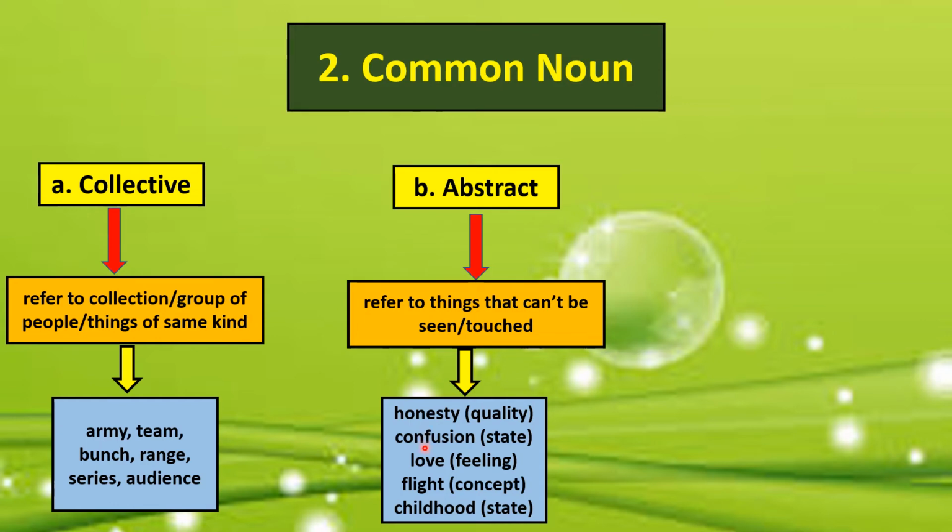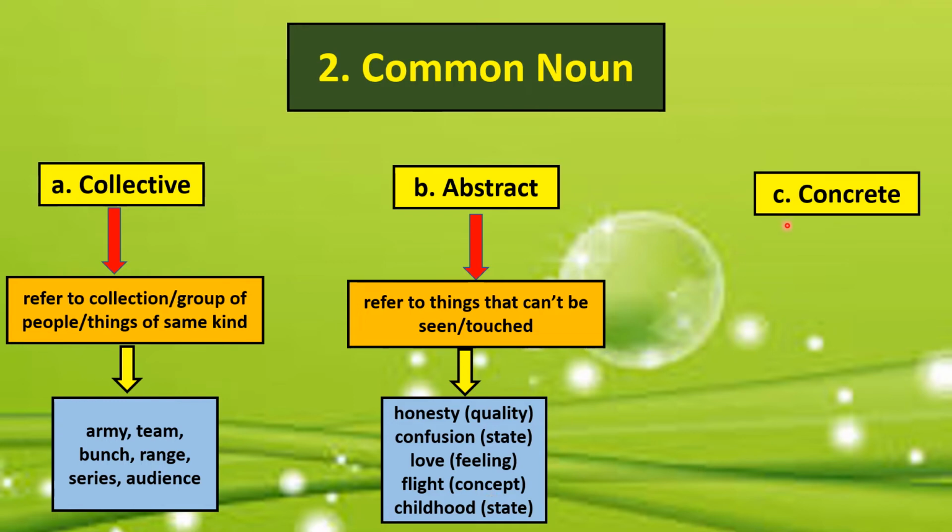Confusion, it is a state, and it is an abstract noun. You cannot see or touch it. Love is a feeling. Flight, it is a concept. And childhood is a state. So all these are the abstract nouns because you cannot see or touch them.